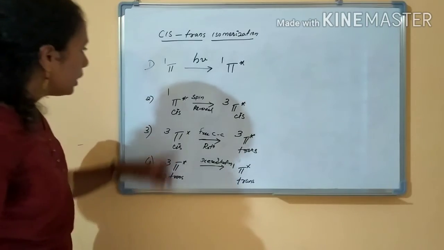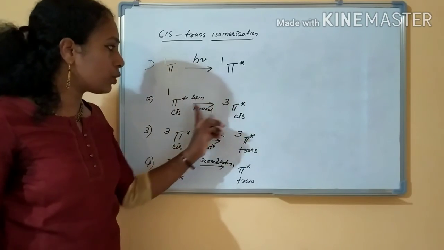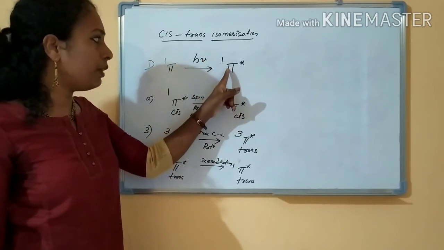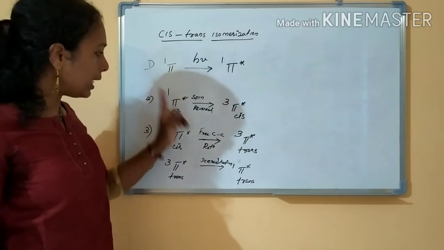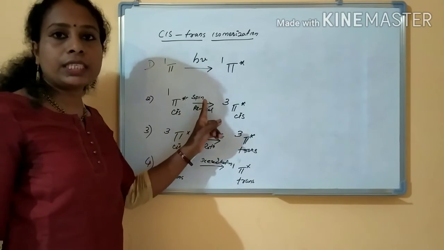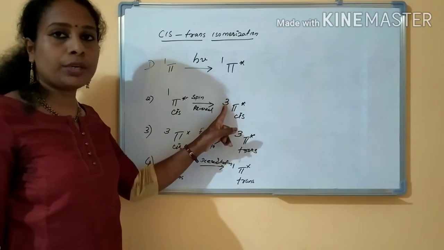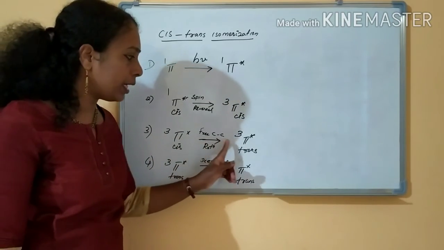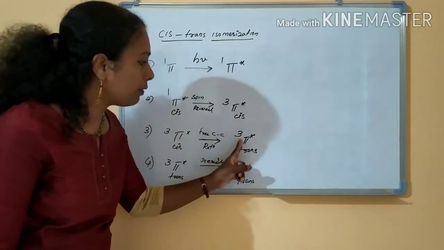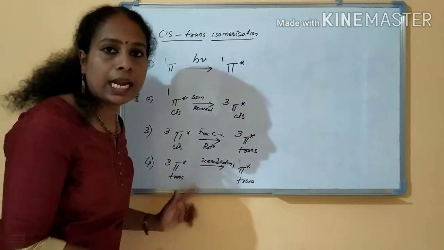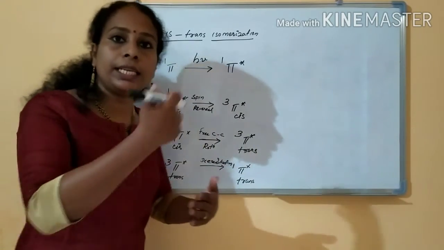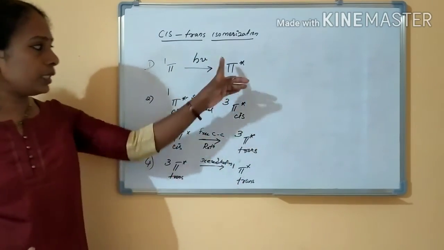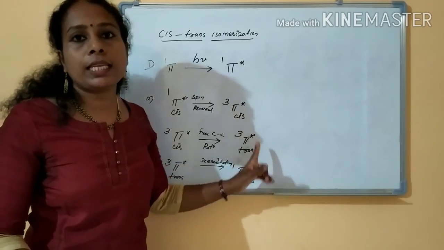Is it clear now? See, if you see here, once it is going to the excited state, if you are giving h nu of energy, it goes to the excited state. In that excited state, spin reversal is happening. Singlet is converted into triplet. Then what happened? This triplet state will undergo free carbon-carbon rotation. Cis isomer will convert to trans isomer. Once the trans isomer has formed, then the de-excitation will happen. Again spin reversal, triplet to singlet is forming. This is the summary of cis-trans isomerization.